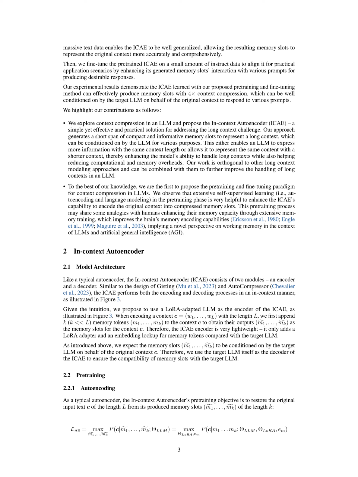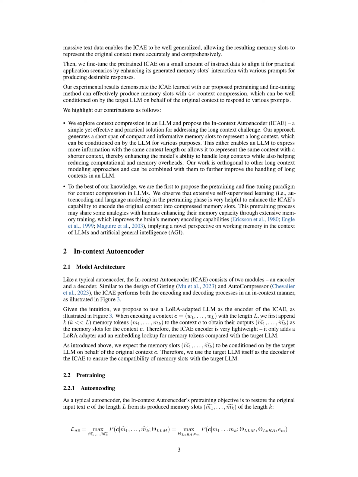This model is similar to a standard autoencoder, which is a type of artificial neural network used for learning efficient codings of input data. The ICAE has two main parts, an encoder and a decoder. The ICAE works in a unique way, similar to the gisting and autocompressor models. It performs both encoding and decoding in an in-context manner, as shown in the provided figure.